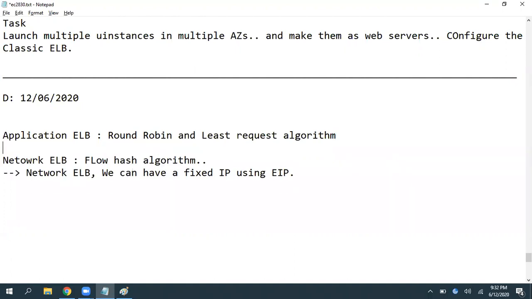That is one of the advantages. Now, do you guys remember TCP/IP protocols or layers? Basically, we have a layer 4 ELB and a layer 7 ELB.